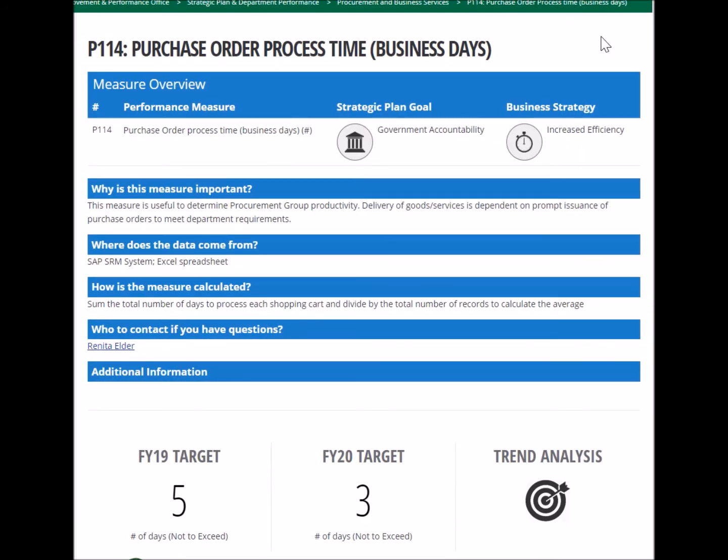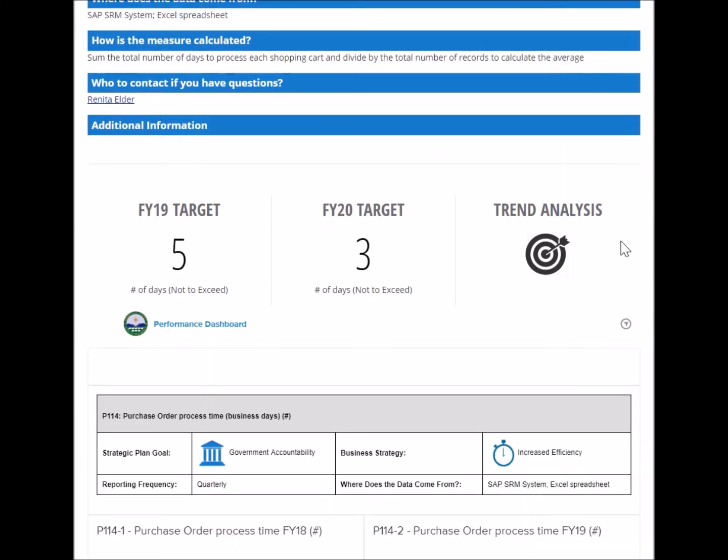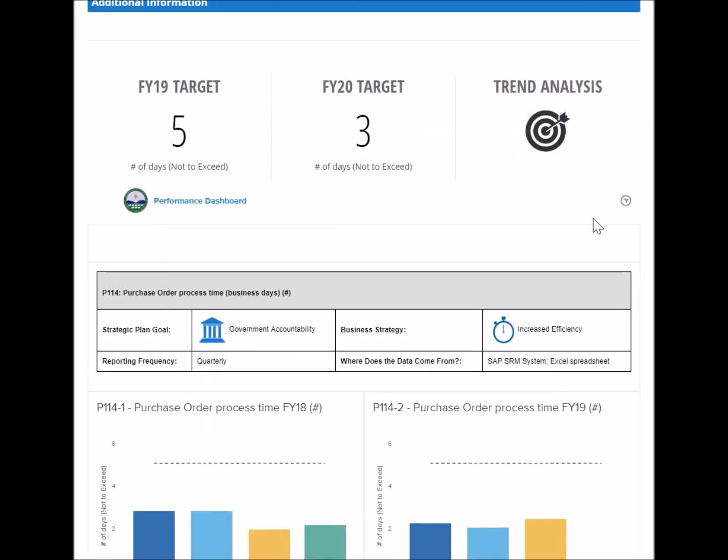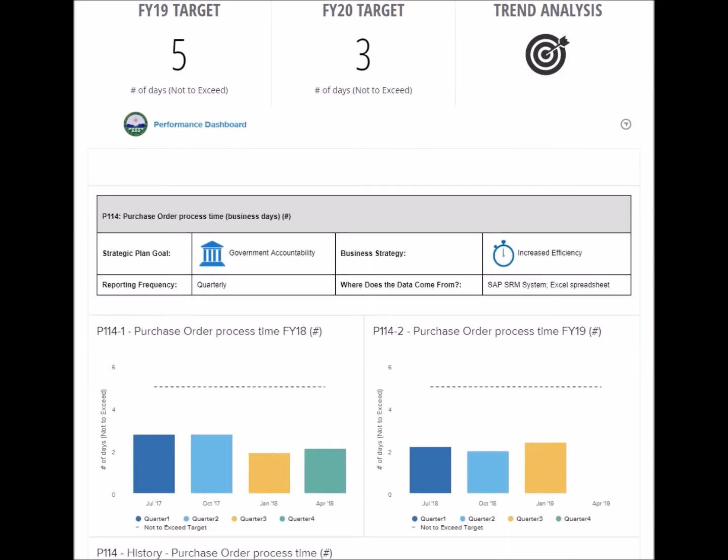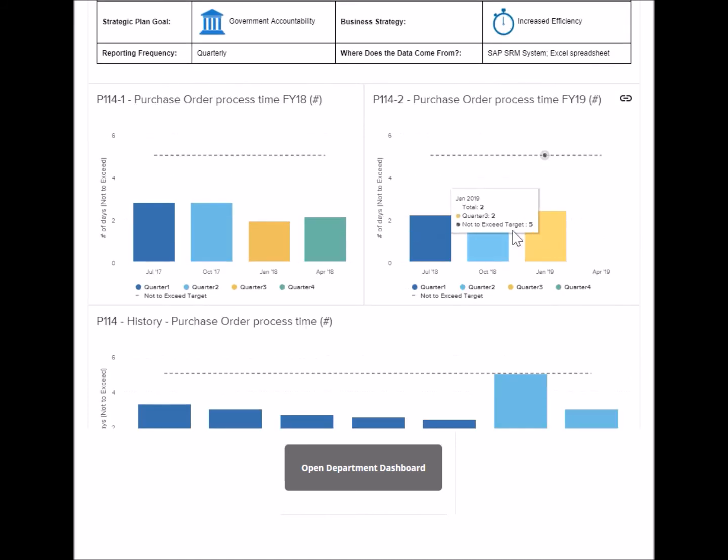Each performance measure and objective page is going to have a similar setup. You'll see the measure statement, the strategic plan goal and business strategy that it aligns to. It asks questions like, why is the measure important, or where does the data come from, and who to contact if you have questions. As you scroll through the page, you'll also see the trend analysis and the targets that this goal is trying to hit, as well as an interactive dashboard that shows you how the measure has been doing over time.